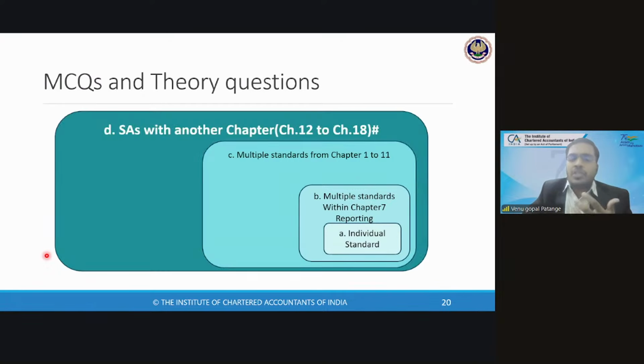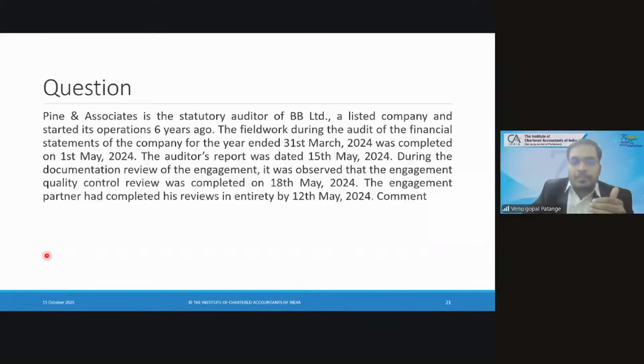The most complex question can take something from chapter 12 to chapter 18, like audit of NBFCs, how an auditor does digital auditing or handles digital threats like spoofing and phishing. They can relate that with these standards and ask questions. So let us quickly take one question. Please read the question, and once you are ready with the answer, let me know.